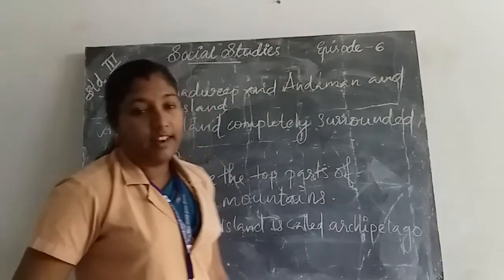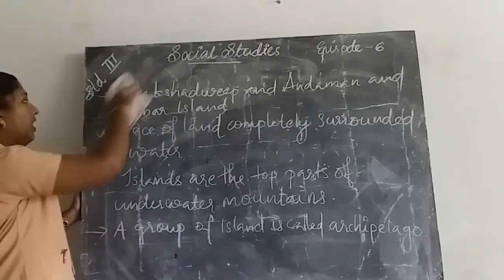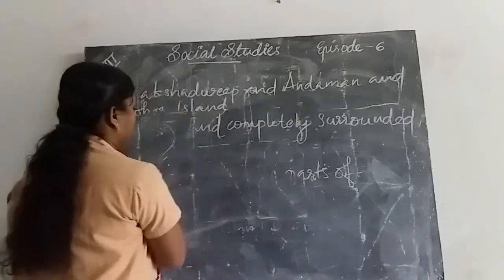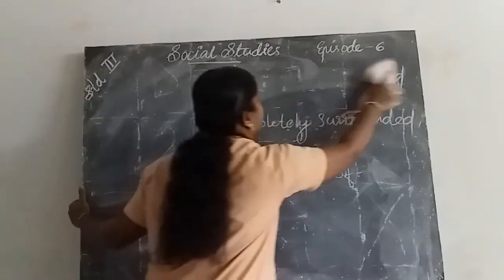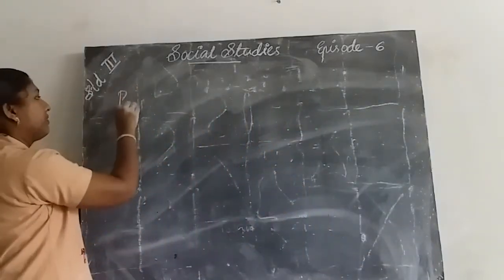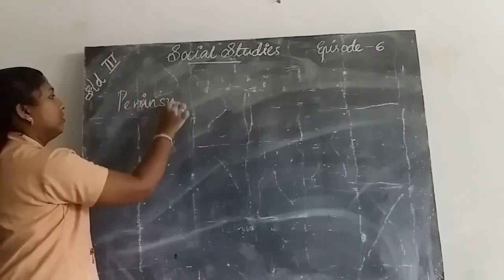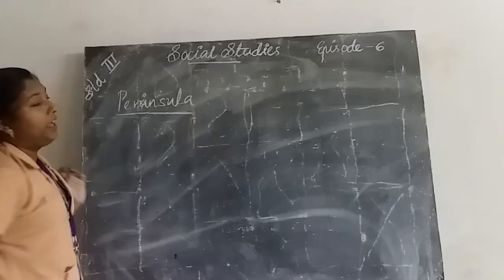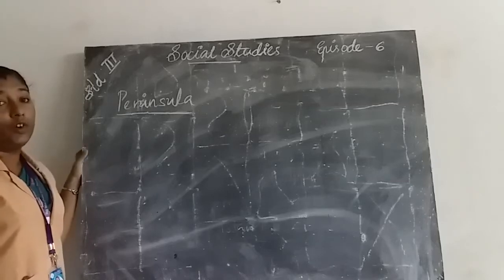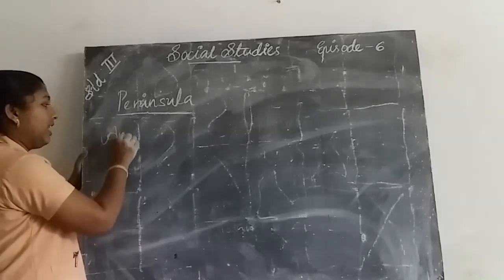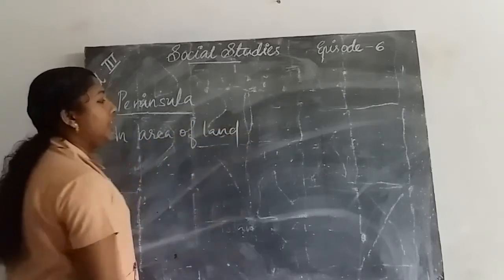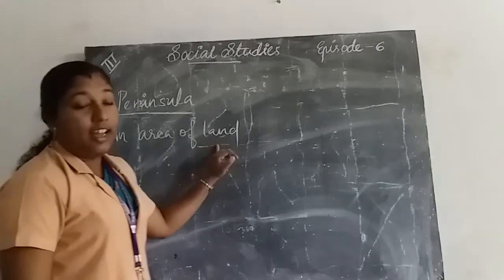Okay. Then next, peninsula. What are peninsulas? An area of land that is surrounded by water on three sides is called a peninsula. Once again, what are peninsulas?